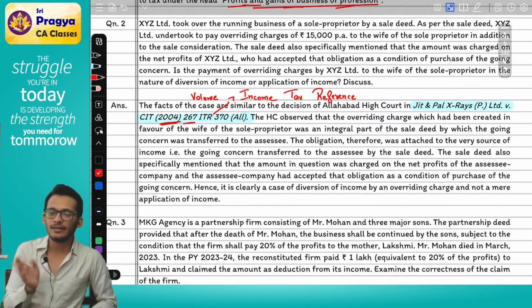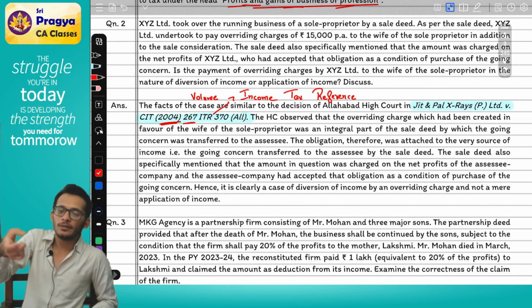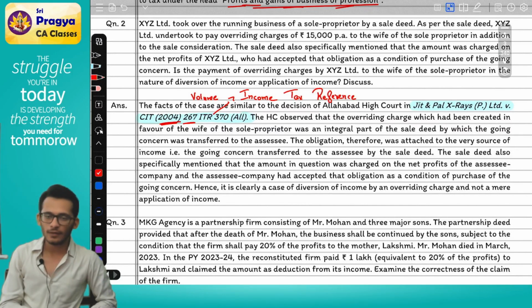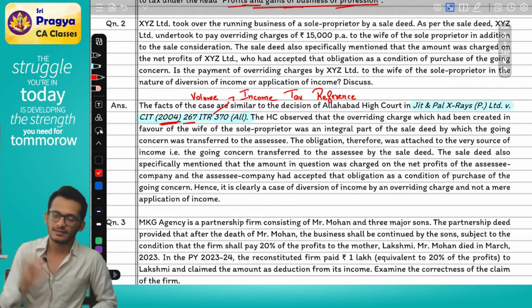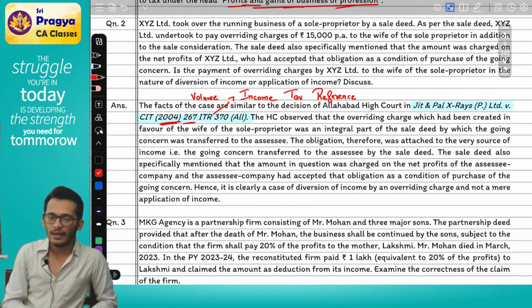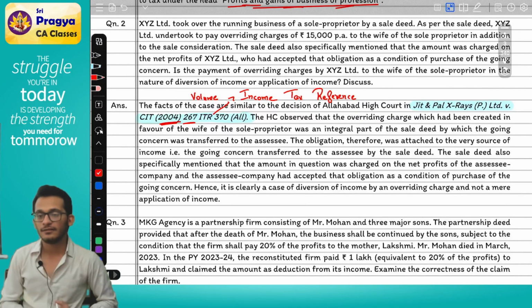So I am coming and saying, no sir, I don't want any law. I want income tax law. So give me the volume number 267 pertaining to income tax. If you go to indirect tax, it will say IDT, or it will say GST, or it will say SESTAT, something like that. This is income tax, so we call it income tax reference.